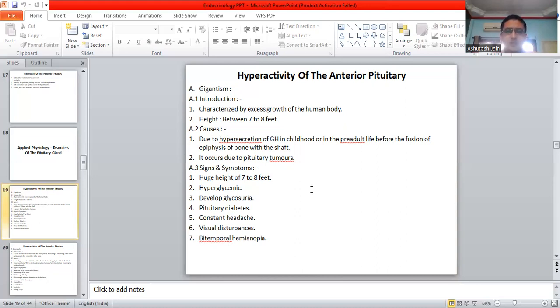Signs and symptoms: height of 7 to 8 feet, hyperglycemia, glycosuria, pituitary diabetes, constant headache, visual disturbances, bitemporal hemianopia. These are some of the signs and symptoms, but the classic and most important clinical feature is the height of 7 to 8 feet before the fusion of the epiphyses of the bone with the shaft of the bone.